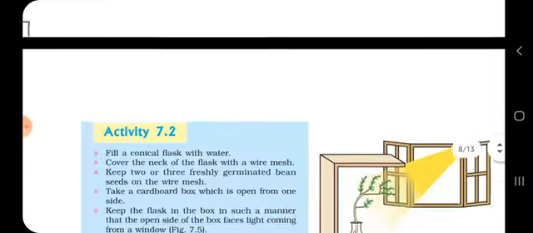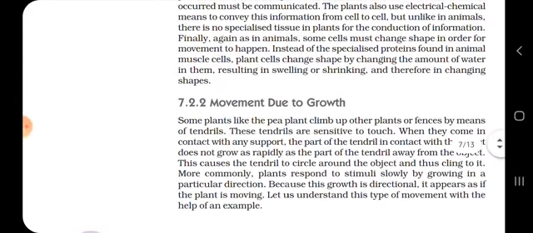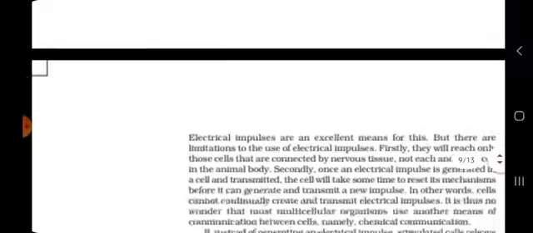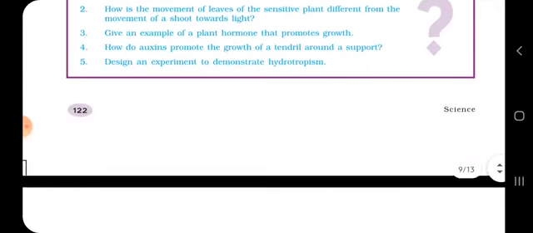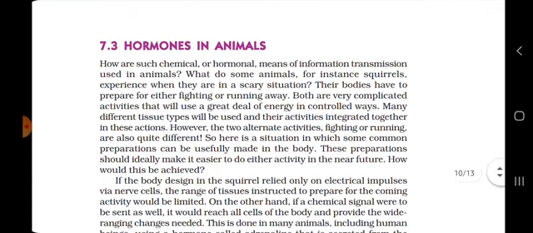Fine students, I hope you are clear with the hormones and the movement due to the growth of the plants. From now onwards, in the next lecture, we will continue with the questions as well as the hormones in animals. Okay, thank you.